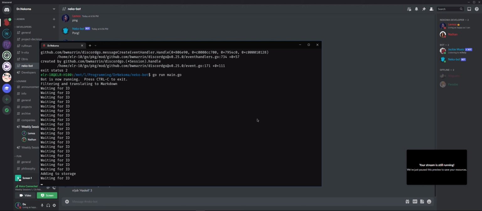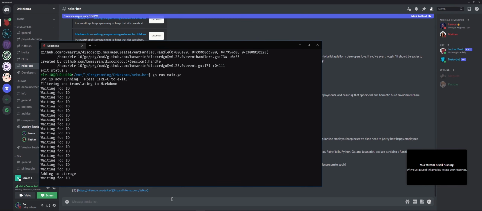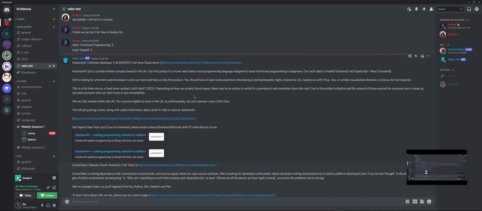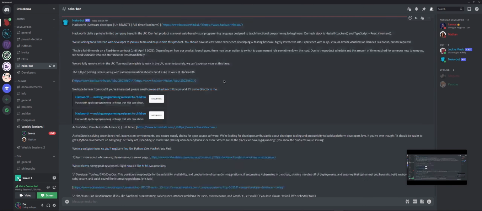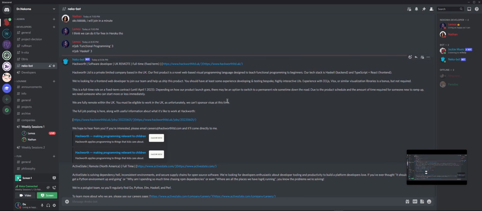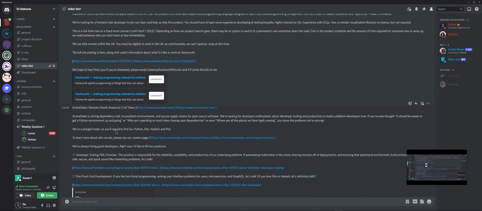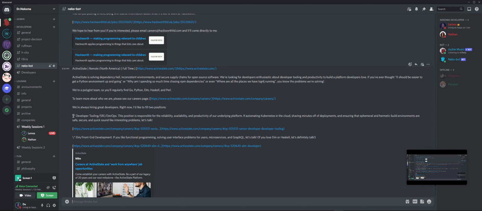Wait, but isn't it hard coded? It is. It worked, man. That's nice. And they are indeed separate messages, right? They are separate messages. Holy fuck. How can we make this look better with the markdown?